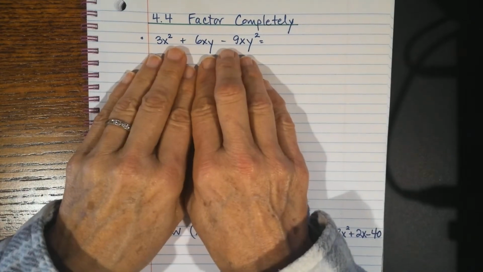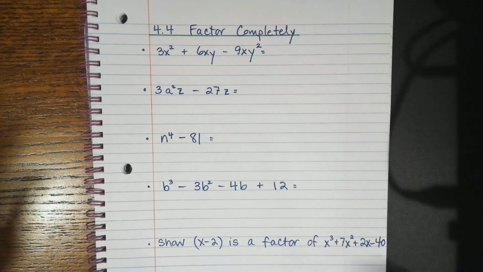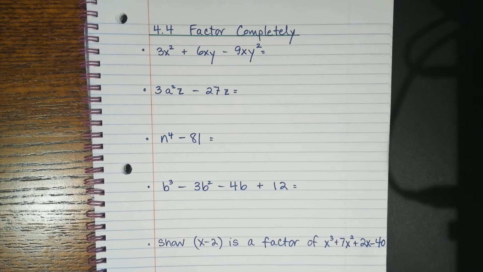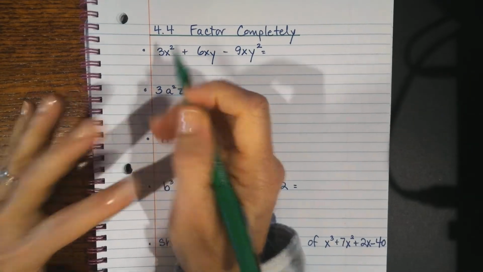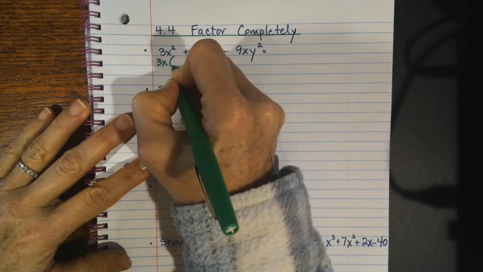But when I look at this first one here, the first thing I notice is they all have a bunch of things in common. They all have an x. They all have a 3. So let's start by taking out a 3x. That's going to be the first thing we're going to do. Now, they don't all have y's. I'm not going to worry about that, but I am going to take out a 3x.